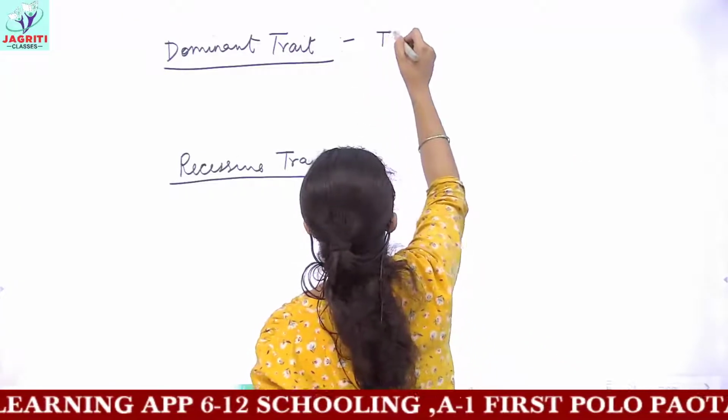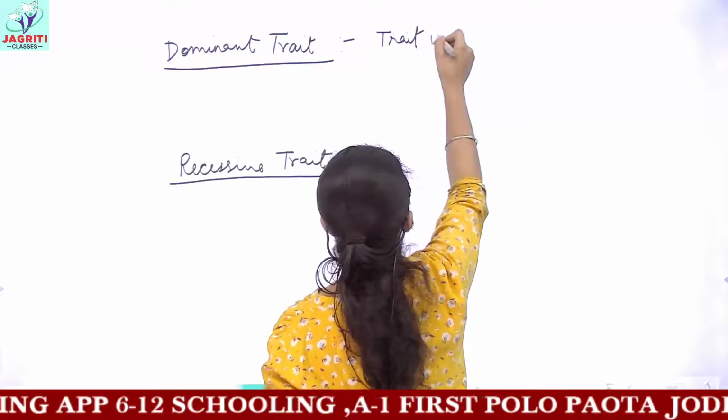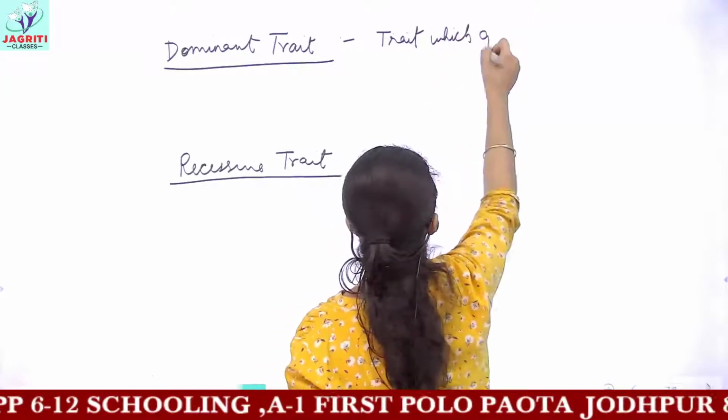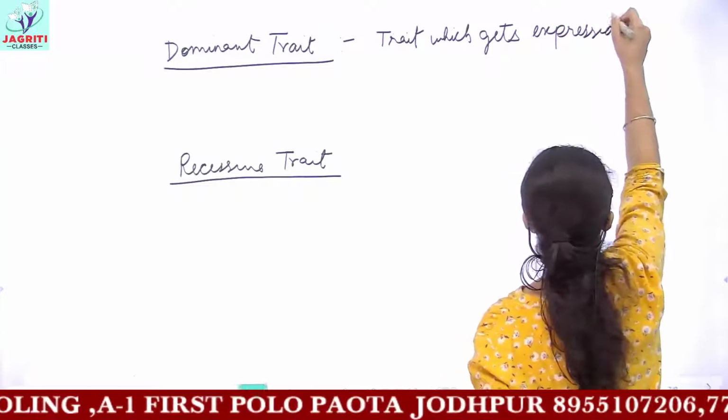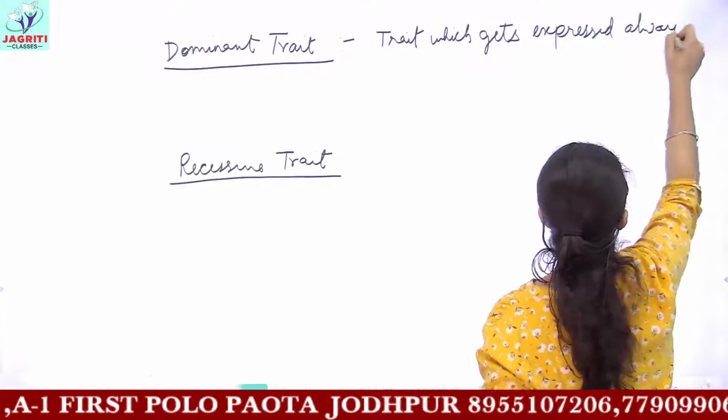So dominant trait is a kind of trait which gets expressed always. Okay?